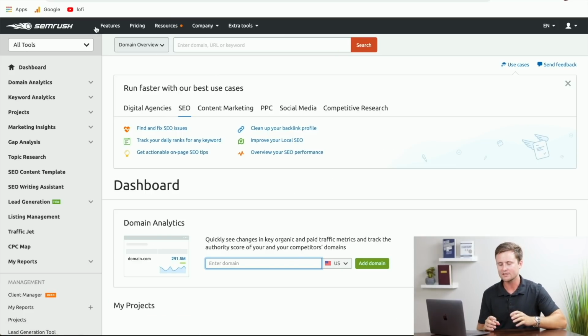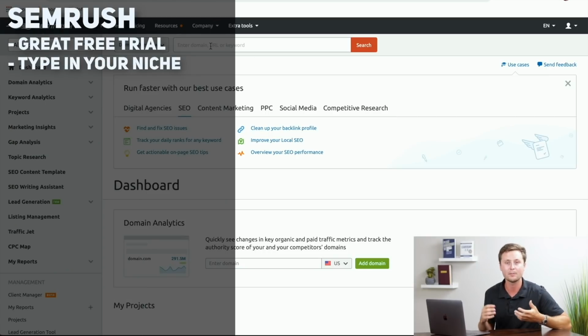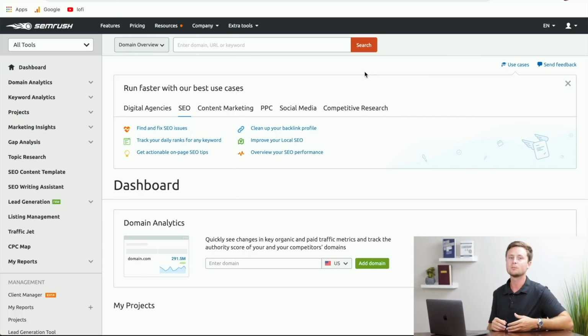So this page is basically your home page and it's called your dashboard. This is what we are going to be using primarily, and it's how we're going to be finding what niche to make your website about. So all you have to do, it's very simple. Don't worry about anything on the left side. Just stay at the top part here and type in all of the niches that you're thinking about going into. So to give you an example here, I'm going to type in Apple, and I haven't typed this in before, but the concept should be about Apple computers or iPhones, and we'll see what kind of information it comes back with.